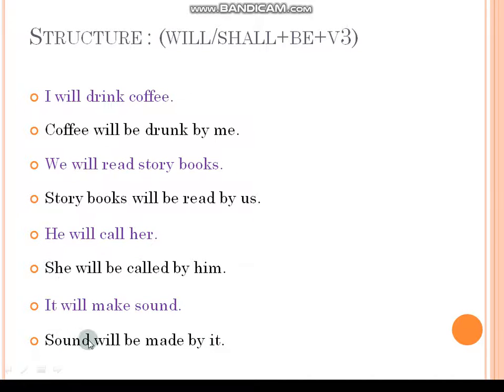So here, sound will be made. Made means V3 form. Make, made, made. That's why sound will be made by it.